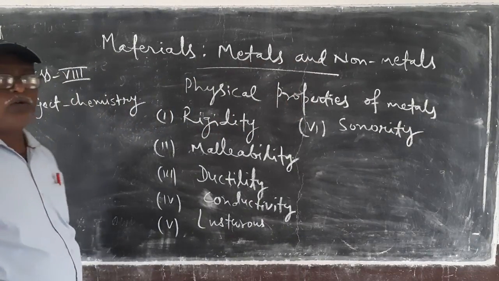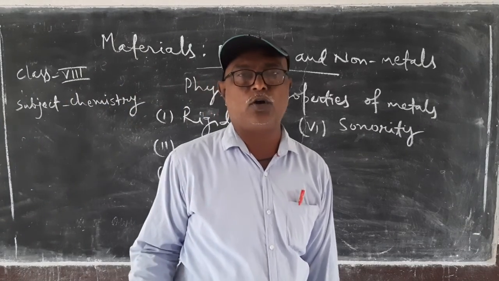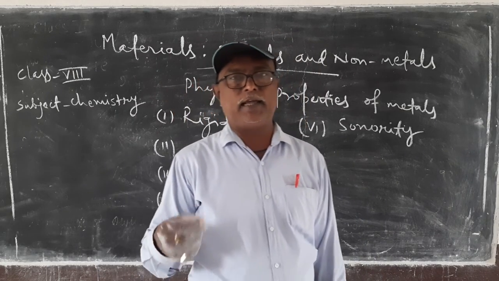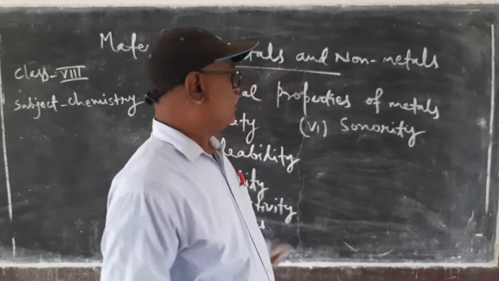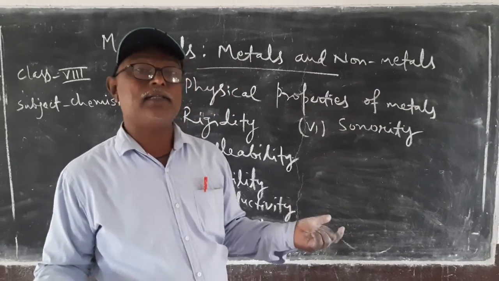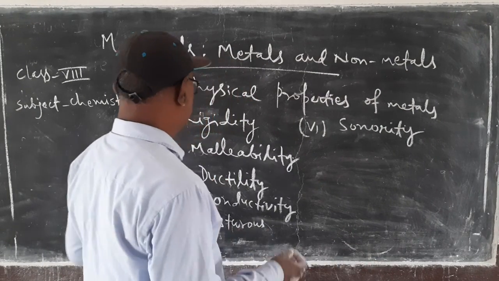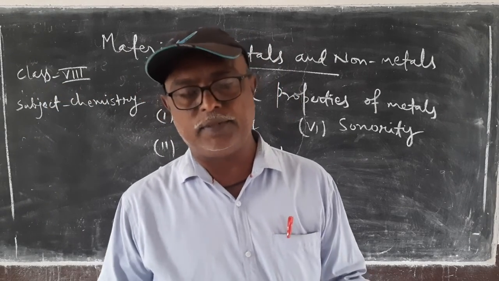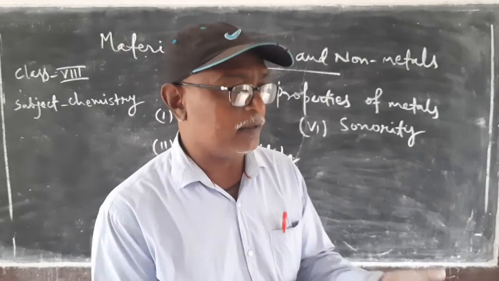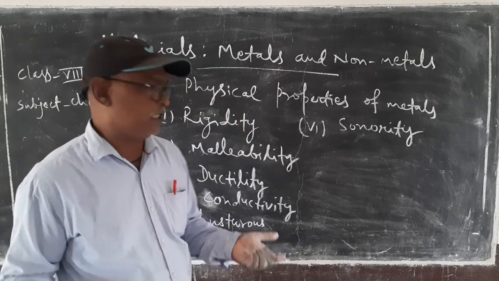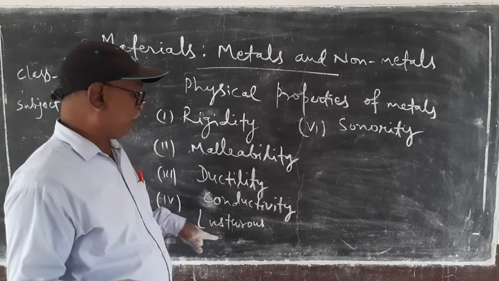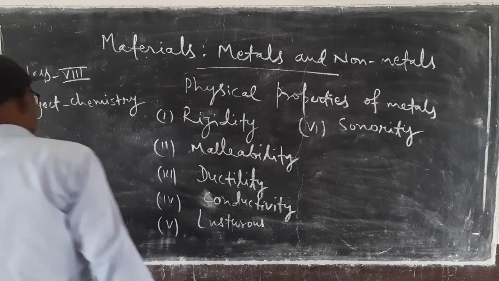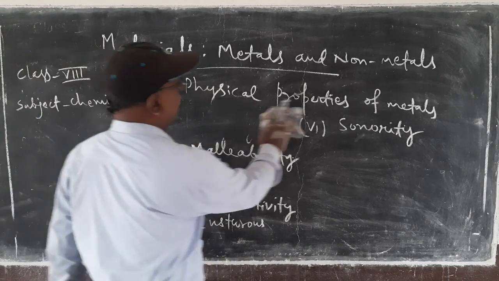Sonority. As I have told you, metals have a tendency to produce a ringing sound, and the property of a metal by virtue of which it can produce a ringing sound is known as sonority. And we say that metals are sonorous. Metals have a specific luster also, by which we can detect one metal from another, and this property of metals is known as the lusterness of metal. These are the physical properties of metals.